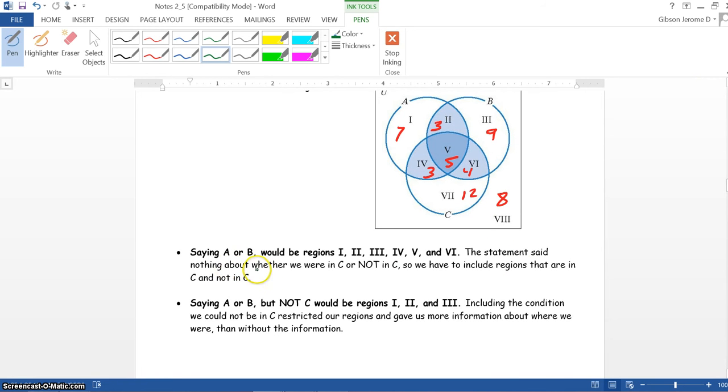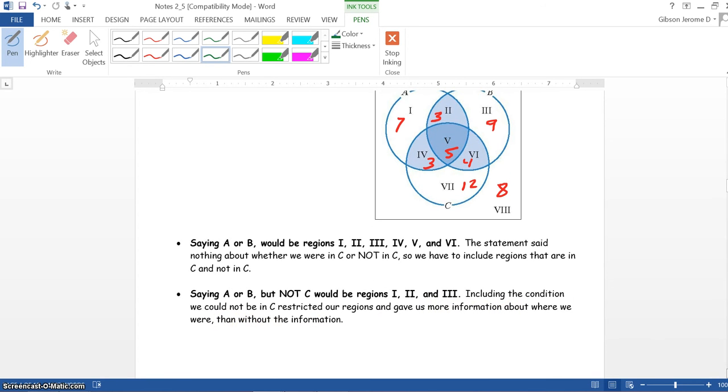The statement said nothing about whether we were in C or not in C. So we have to include regions that are in C and not in C. Saying A or B but not C would be regions 1, 2, 3. Including the condition we could not be in C restricted our regions and gave us more information about where we were than without the information.